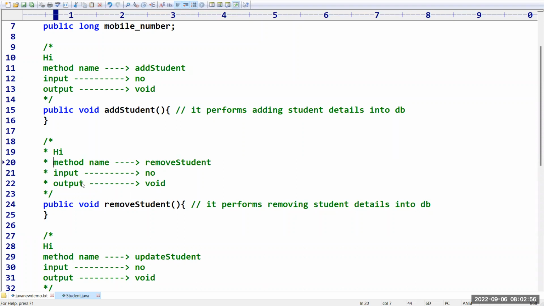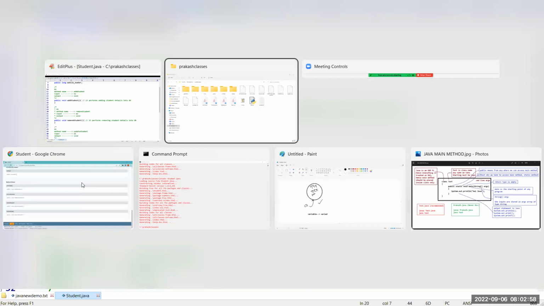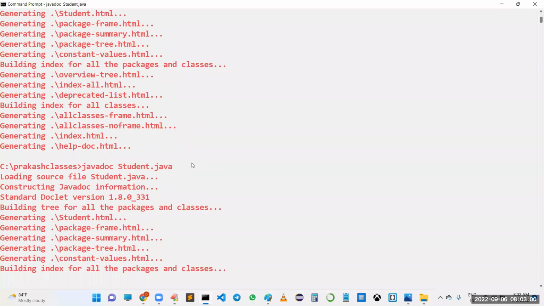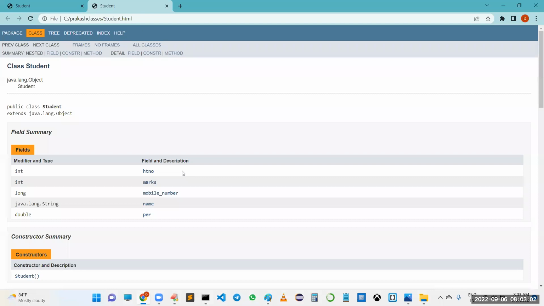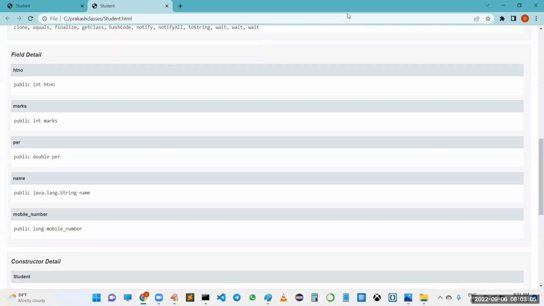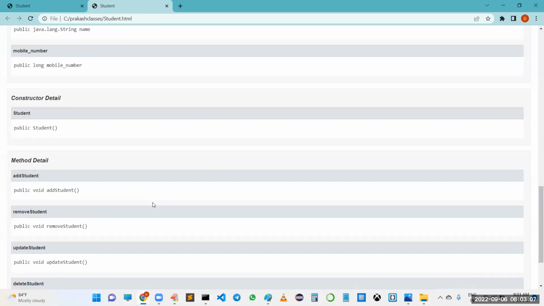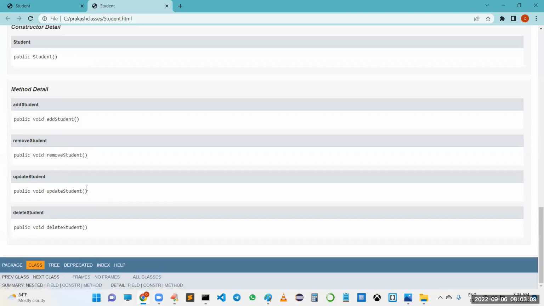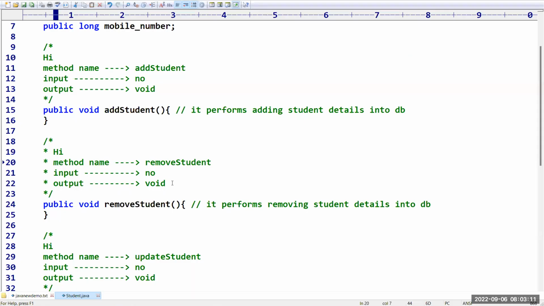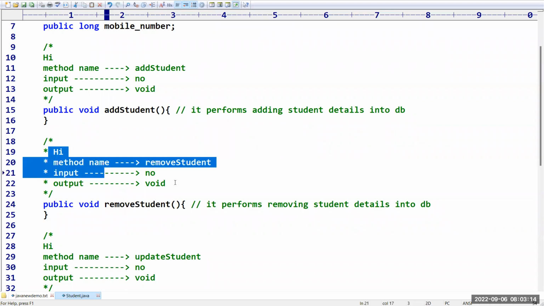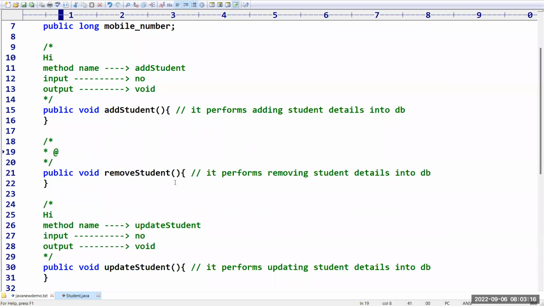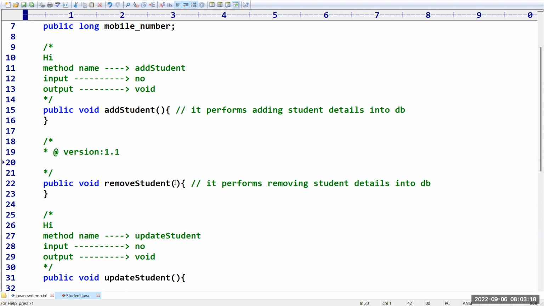Documentation comments are not that much required, but just for your understanding purpose, I am telling. No, we have to provide the at symbol. At symbol, sir, version. At symbol, version 1.5. Okay, next, after that, at symbol, param, void parameters, like this I am taking.